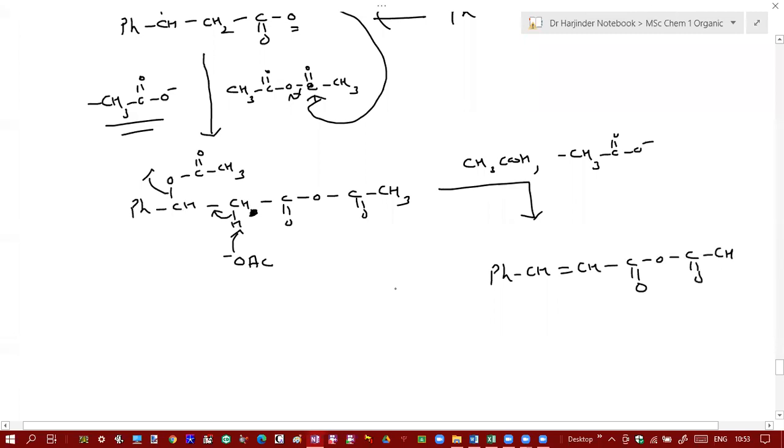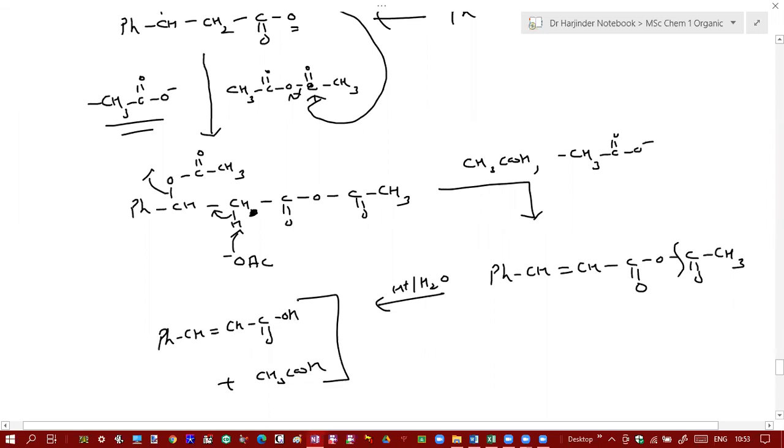So this will become this one. And finally you do its hydrolysis in presence of H plus and water. You will get the corresponding alpha beta unsaturated carboxylic acid plus acetic acid. So when you do hydrolysis, this oxygen carbon bond breaks. So it gives rise to alpha beta unsaturated acid plus acetic acid. So this is the mechanism of Perkin reaction.